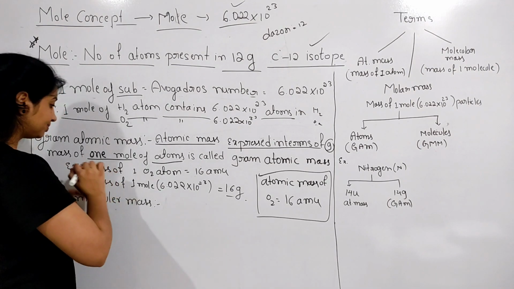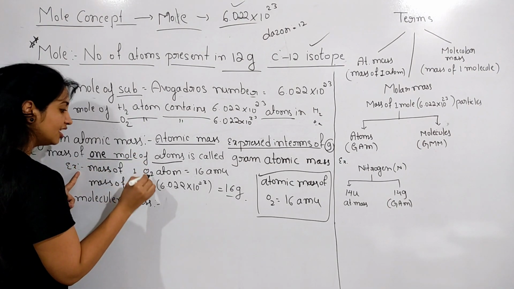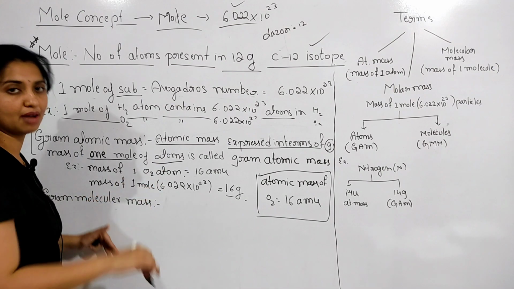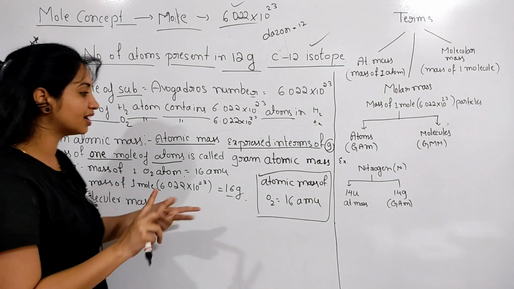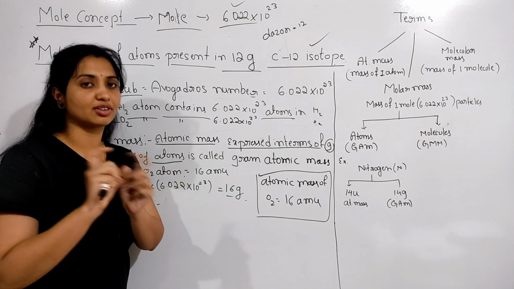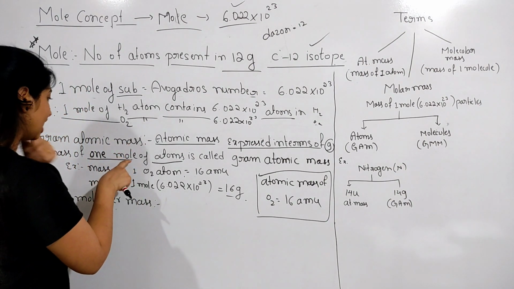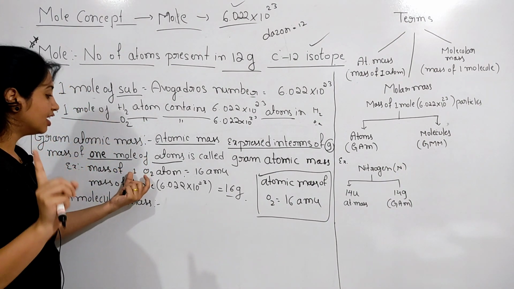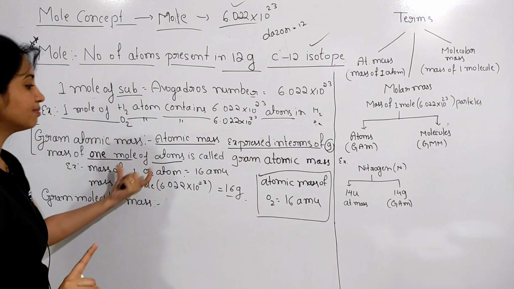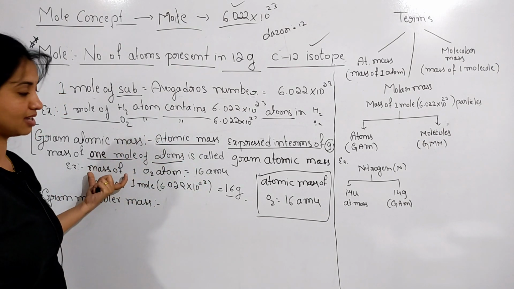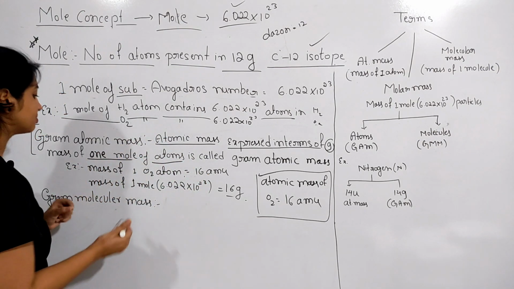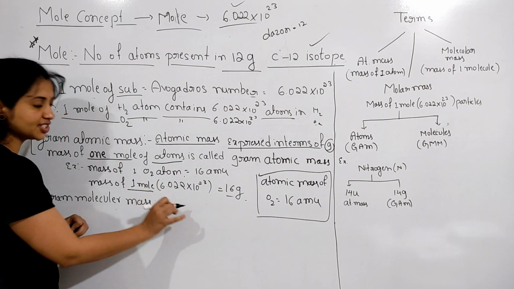Just remember, between atomic mass and gram atomic mass there is only one difference, the number of oxygen atoms. Here we have only one oxygen atom, so that mass is called atomic mass. Gram atomic mass means 1 mole of oxygen atoms.